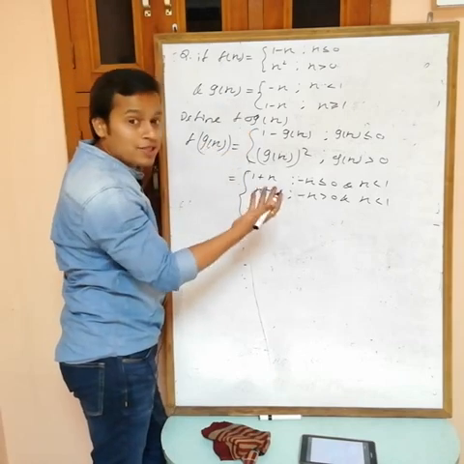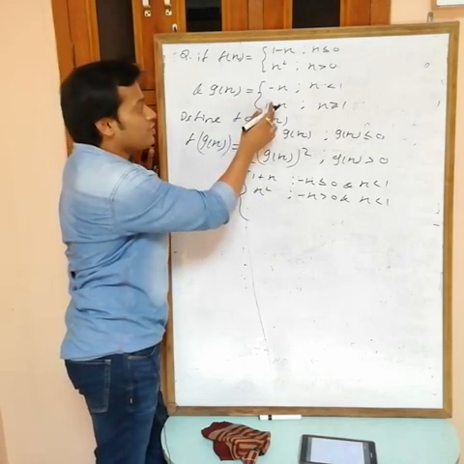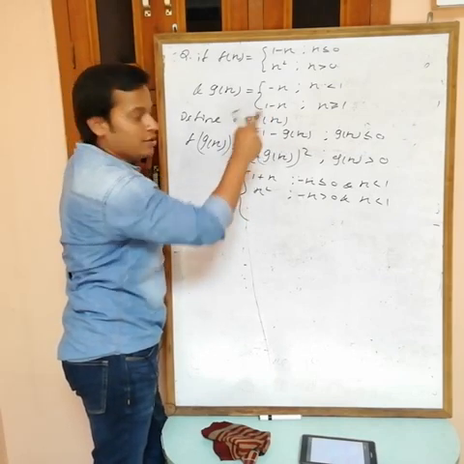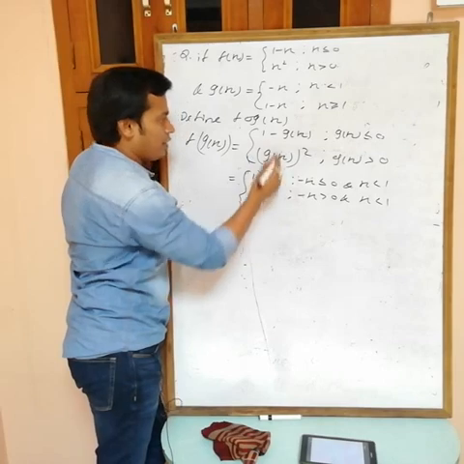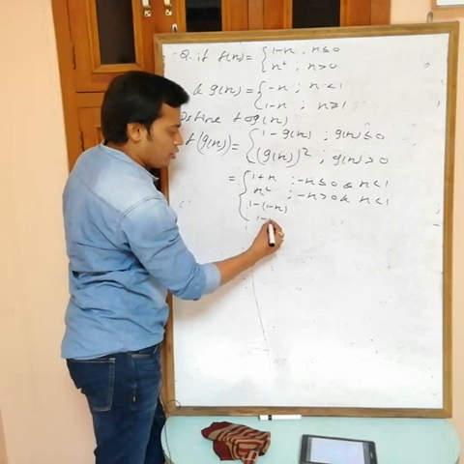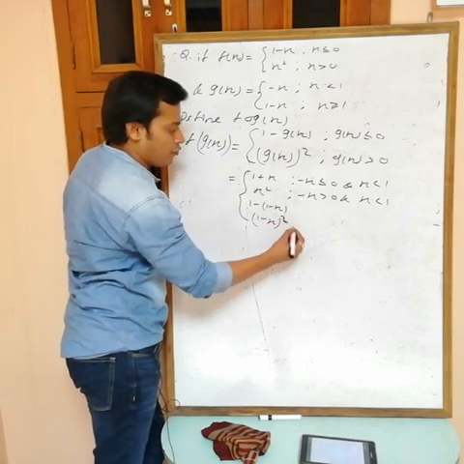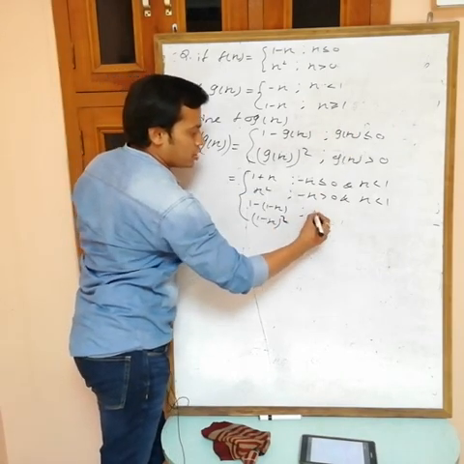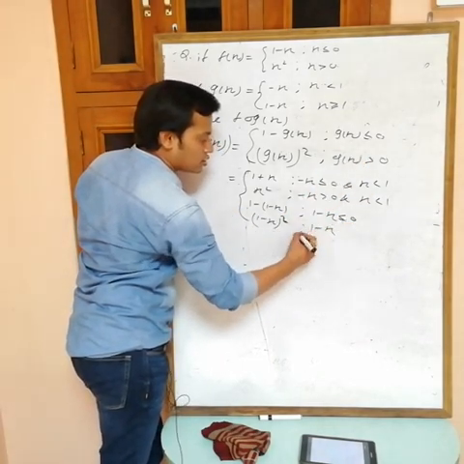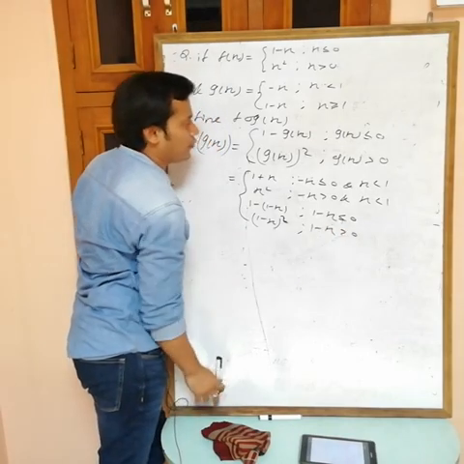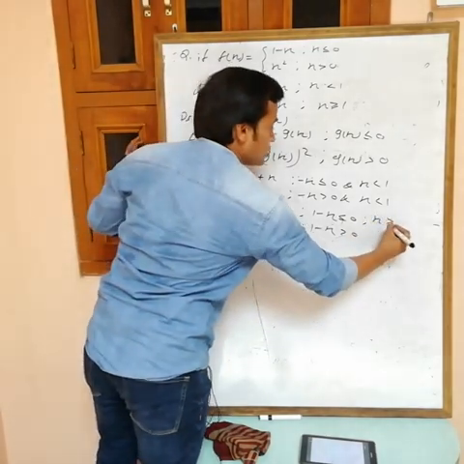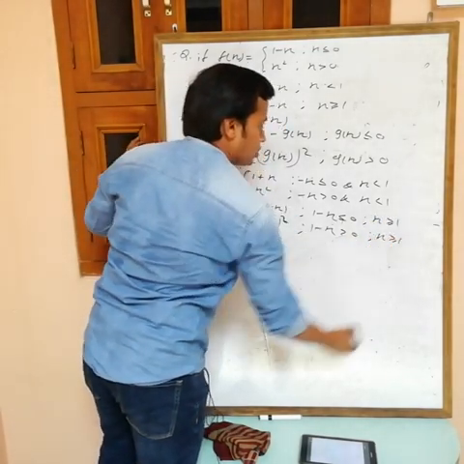Now put the next value of g(x). The next value of g(x) is 1 minus x. Now at every place replace g(x) with 1 minus x. So what are we getting? 1 minus g(x) as 1 minus x. Every place I am putting 1 minus x. Put this one as 1 minus x less than or equal to 0, 1 minus x greater than 0. Again, g(x) equals 1 minus x only if x is greater than or equal to 1.